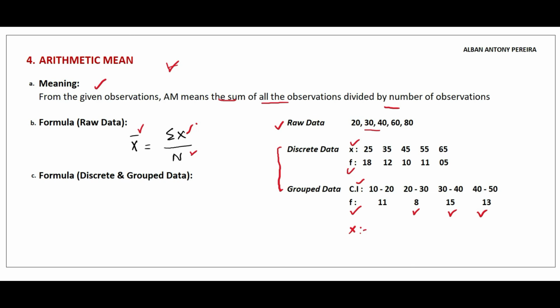For both cases, discrete data as well as group data, the formula would be the same. Arithmetic mean of x is equal to sigma f x divided by sigma f. This is the formula for calculating arithmetic mean for discrete as well as group data. Here you have to multiply f values with x values and then you get the summation, that is the sum of all the observations. Then you have to divide it by sigma f, that is the sum of frequencies. Then you find the answer of arithmetic mean.